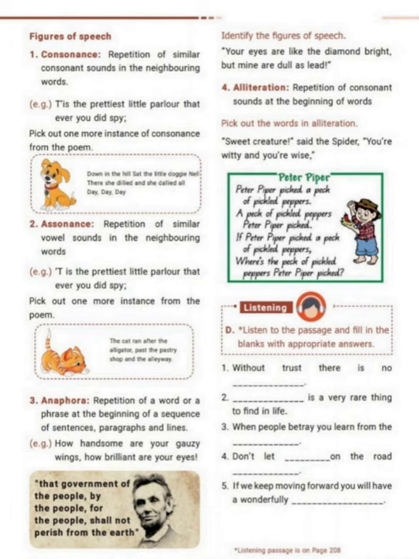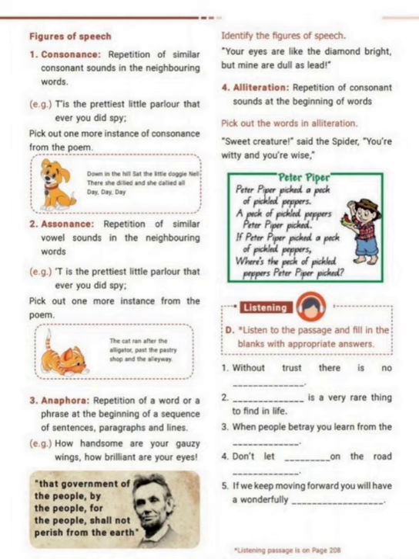Then next, figure of speech: consonance. Let's clear up consonance, alliteration, and assonance. Consonance is repetition of a similar consonant sound in neighboring words. For example, it is the prettiest little parlor. What are the vowels? A, E, I, O, U are vowels. The rest of the letters are consonants.